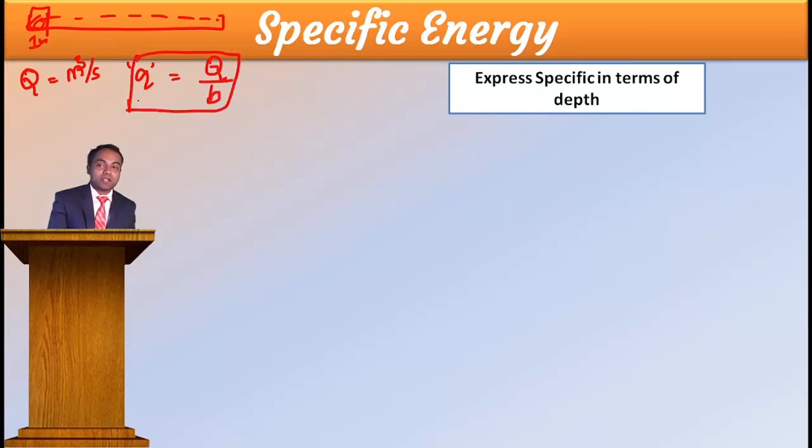Always, in your examination, they may ask two questions from now. They can ask what is the discharge, then you need to calculate capital Q. If they ask what is the discharge per unit width, then you need to calculate small q.